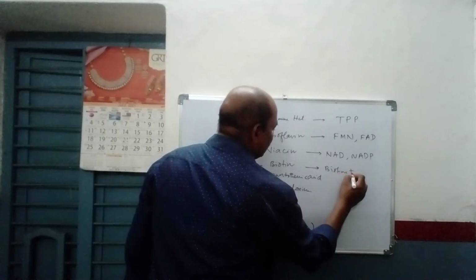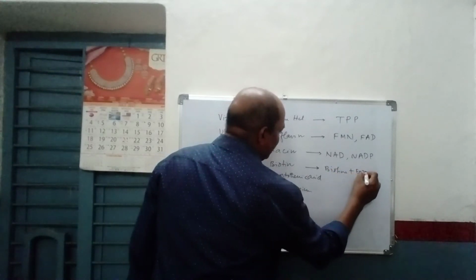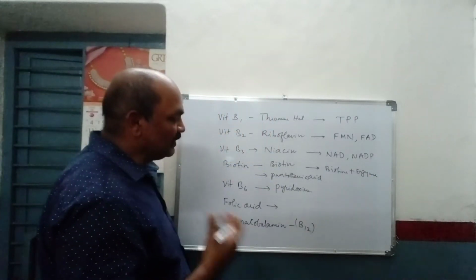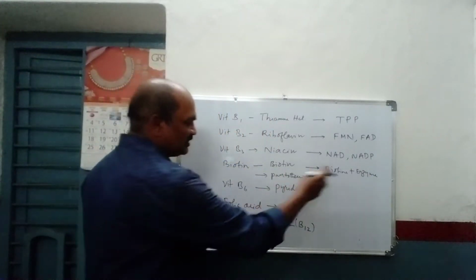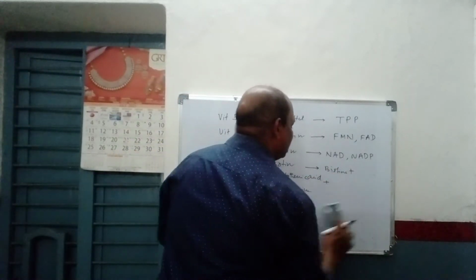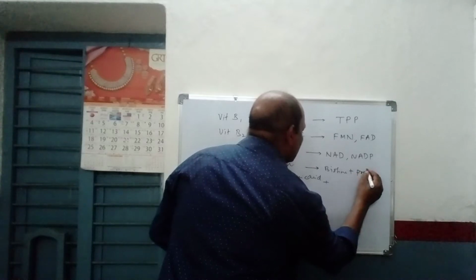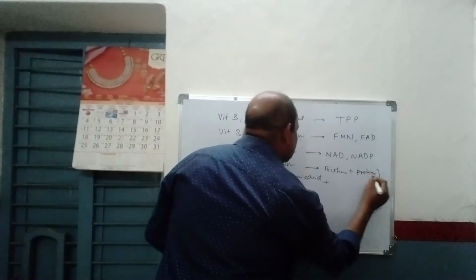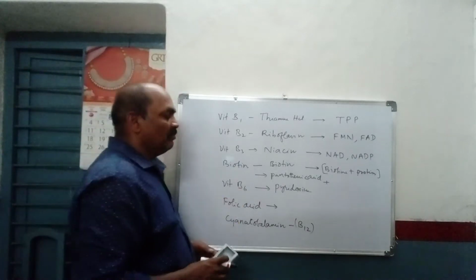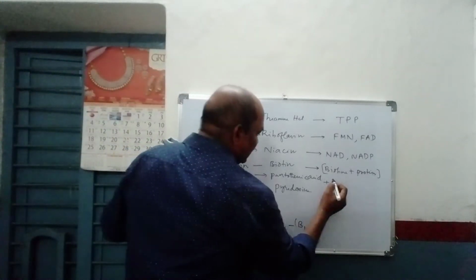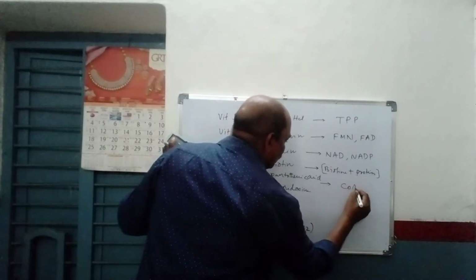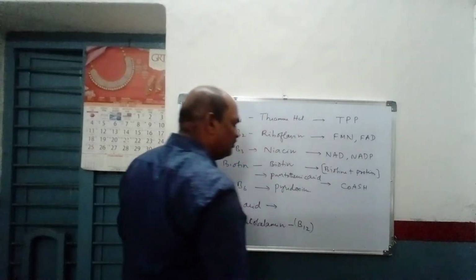Biotin is always combined with the enzyme, so the biotin enzyme complex is usually involved in that form, biotin plus protein. This complex we can call the biotin enzyme complex. Then pantothenic acid's coenzyme form is coenzyme A, usually you can call it CoASH.